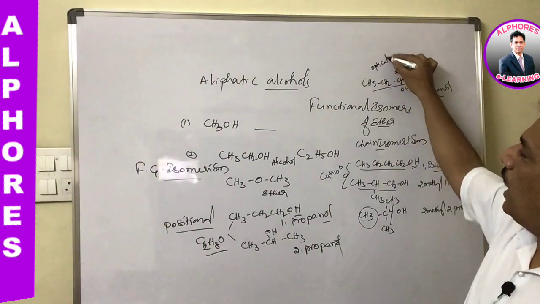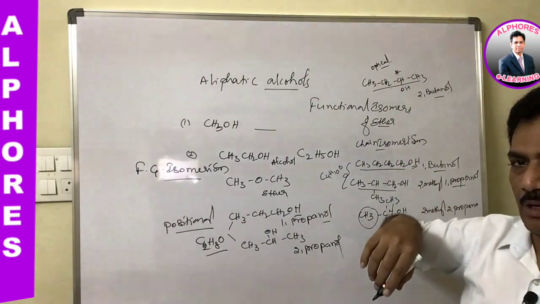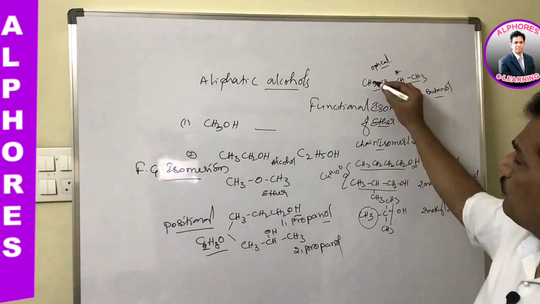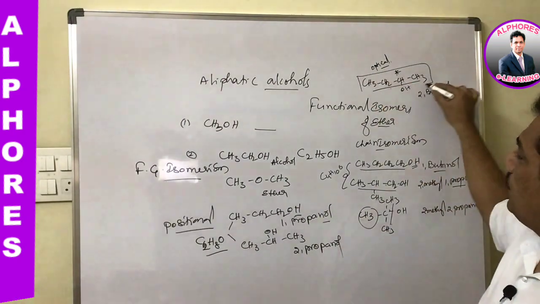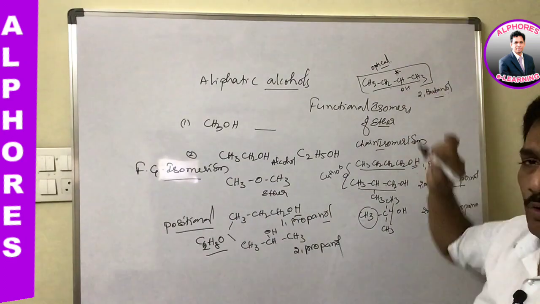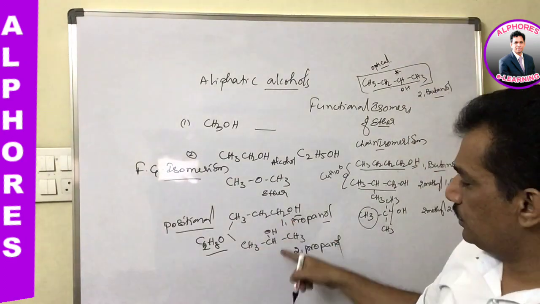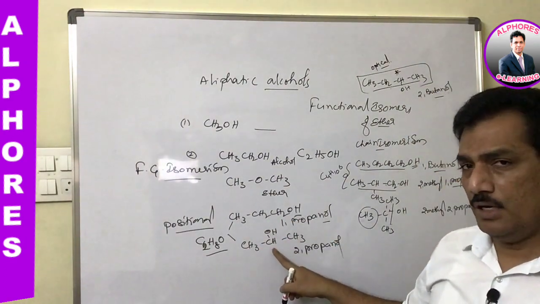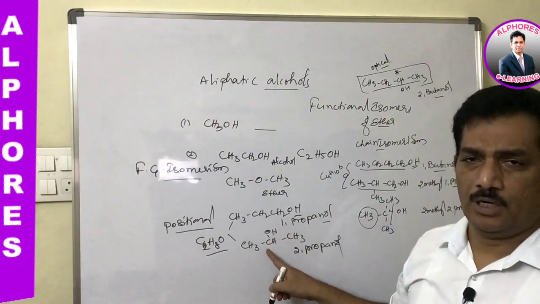Optical isomerism is also possible, but remember the minimum number of carbons required to exhibit optical isomerism is 4. In the case of 3 carbons there is no chiral carbon, and hence we can't expect any optical isomerism.